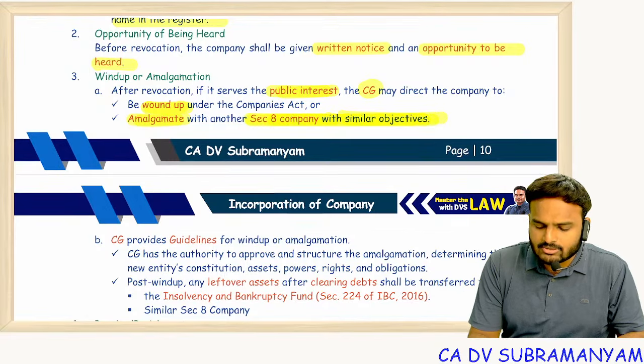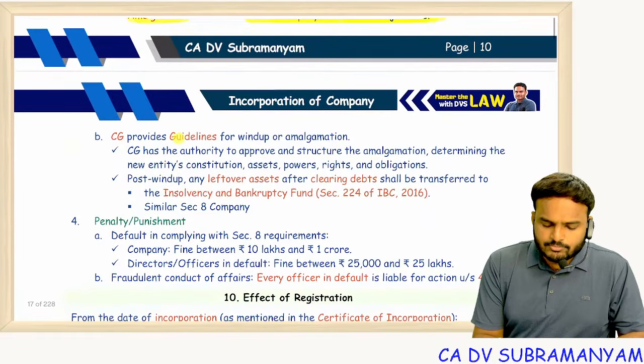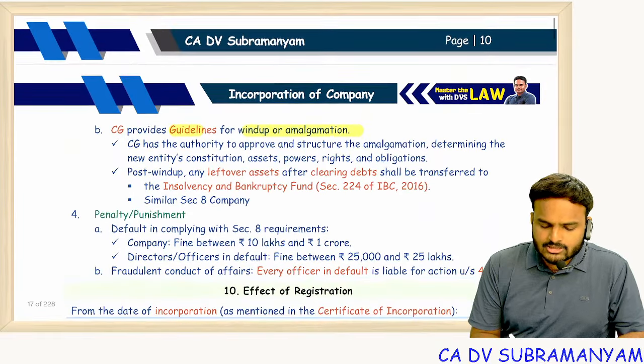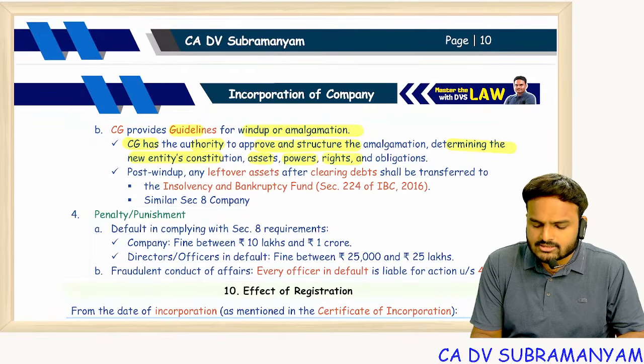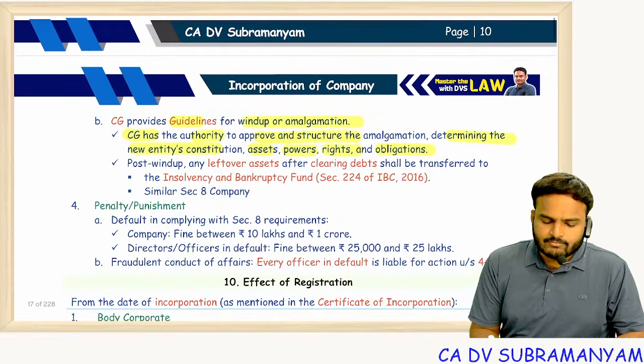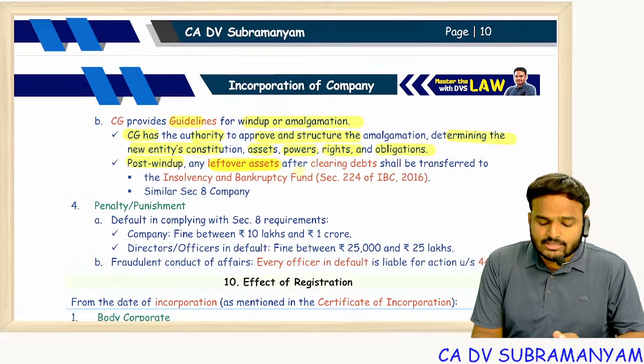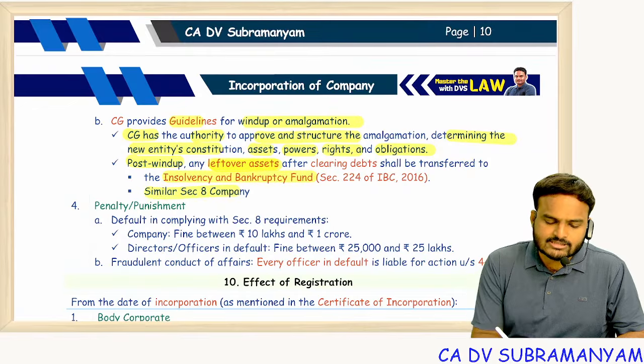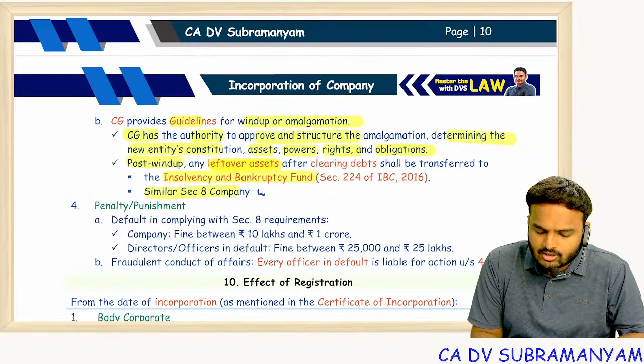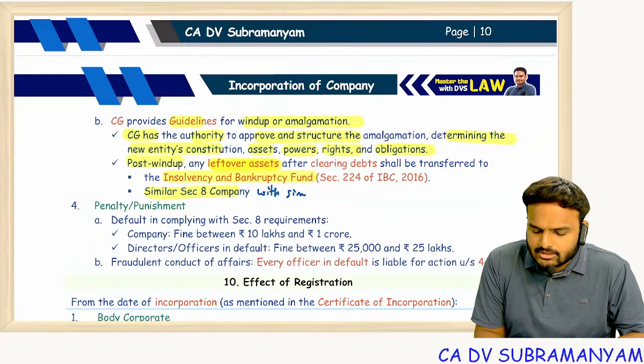That's what similar objectives. CG provides guidelines for winding up or amalgamation. CG is having complete authority to approve and structure the amalgamation, determining new entity's constitution, assets, powers, rights, obligations. Post wind up, surplus amounts left over will be credited to IBF or similar Section 8 company. Sir, similar Section 8 company means what? Section 8 company with similar objects.